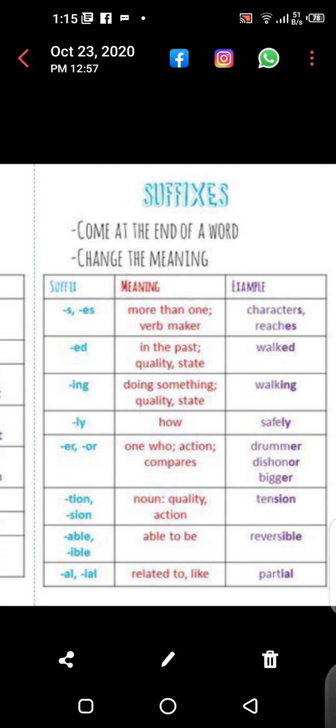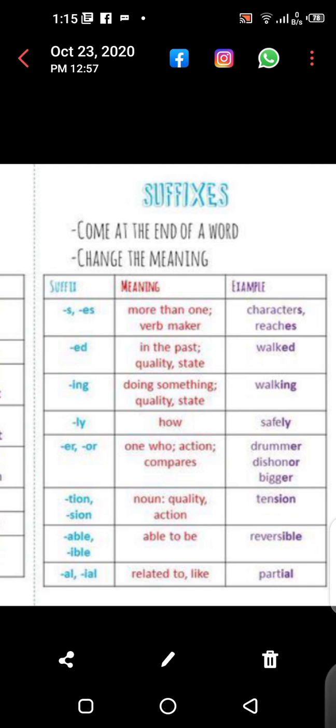Okay, these are suffixes and they are used at the end of the word: tension. Able, okay, this is also used as a suffix and it is used at the end of the word: reversible. Al is also a suffix and it is used as an ending of the word: partial.